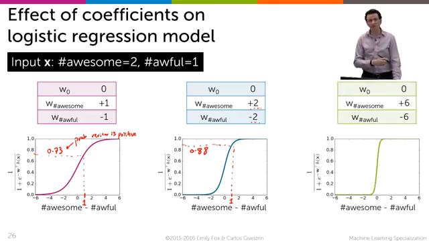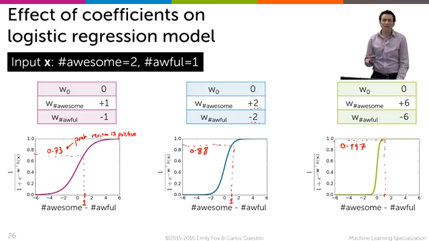But let's push the coefficients up more. Let's say that the coefficient of awesome is plus 6, the coefficient of awful is minus 6. Now if I look at the same point, the same input, the same difference between awesomes and awfuls, and I push that up, I get this pretty scary result. It says that the probability of being a positive review is 0.997. I can't trust that. Is it really a case that there's a 0.997 probability that a review of 2 awesomes and 1 awful is positive? That doesn't make sense.